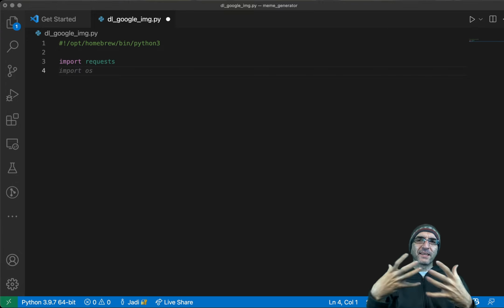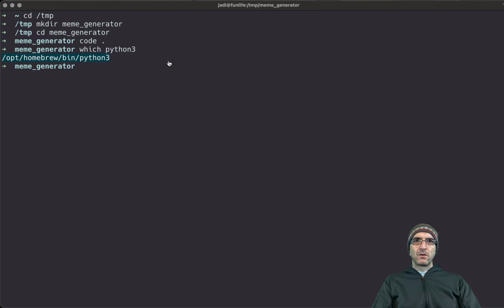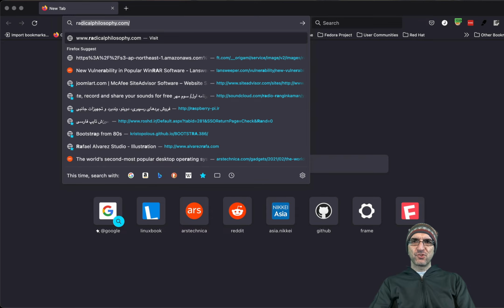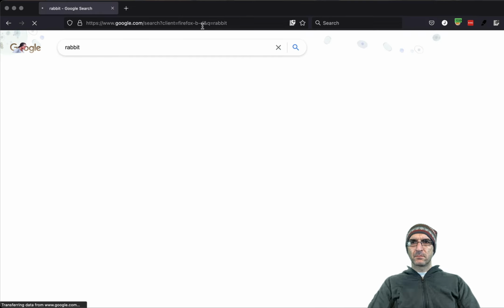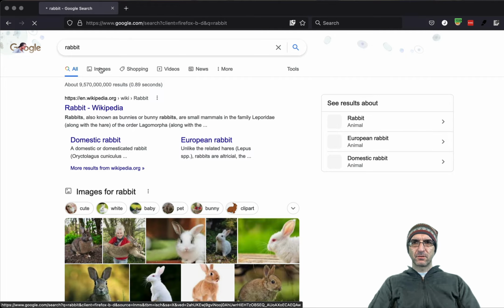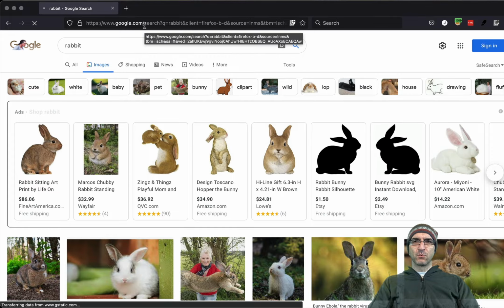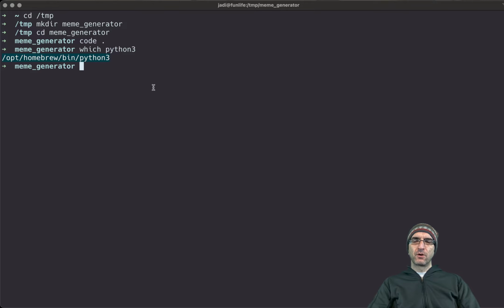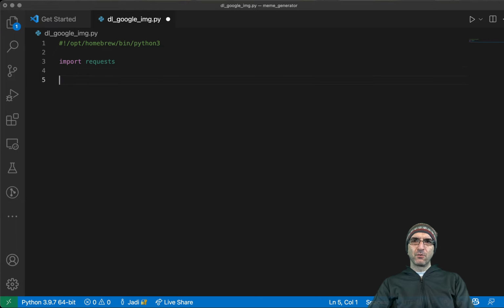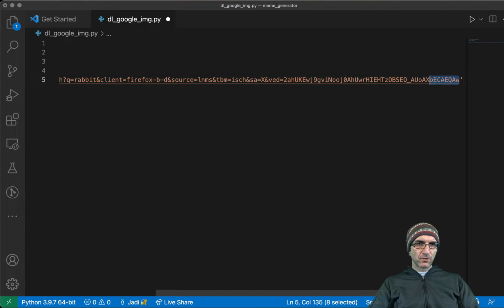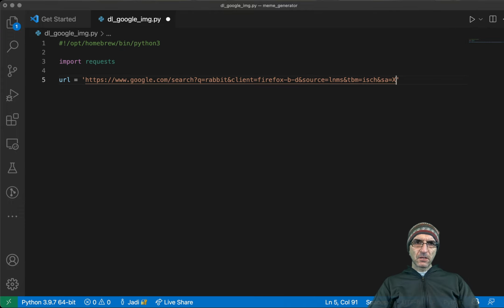I need to see how I can search the Google images. So I will do one search here for Rabbyte. And I say search in the images. Let's see what we have. This is the URL which searches for Rabbyte. So I will say URL is this. Obviously this is nonsense, just tracking or whatever. SAX, I don't know what it is. TBM, source, client is Firefox. What to search for? Search for this word.